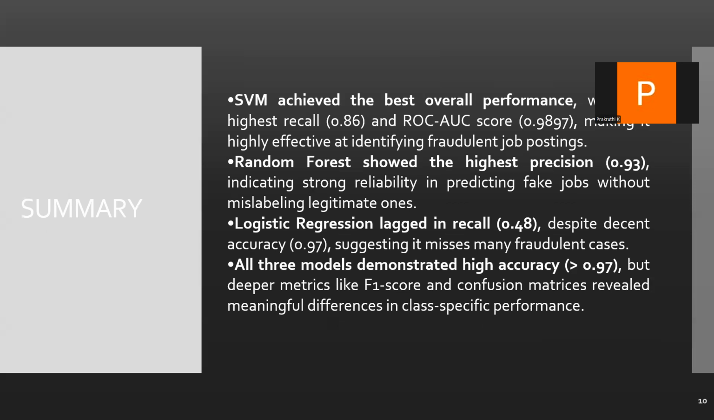To summarize the comparison, support vector machine had the best performance with the highest recall and area under the curve. It's excellent at catching most of the fake jobs. Random forest had the highest precision, meaning when it says a job is fake, it's likely to be fake. Logistic regression had good accuracy but failed in recall, which means it missed a lot of scams. This shows the importance of looking at multiple metrics, not just accuracy, especially in real world problems where the cost of misclassification can be high.